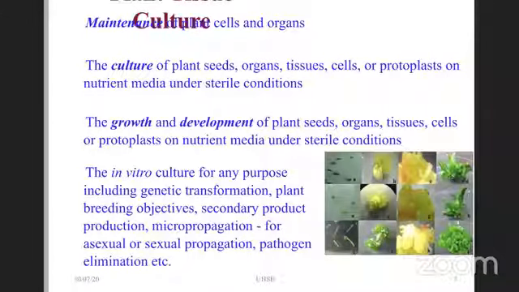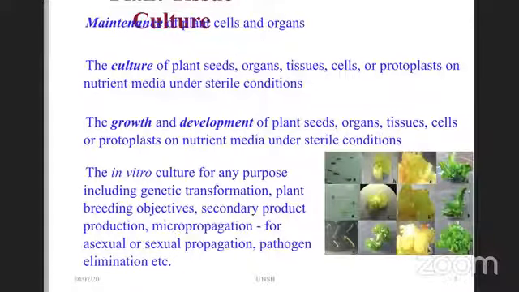So why do we do this? This in vitro culturing of any of these organs or cells is generally done for genetic transformation, like mostly in our academic laboratories, research laboratories. Or many a time for plant breeding objectives, for plant breeding applications, crop improvement applications.